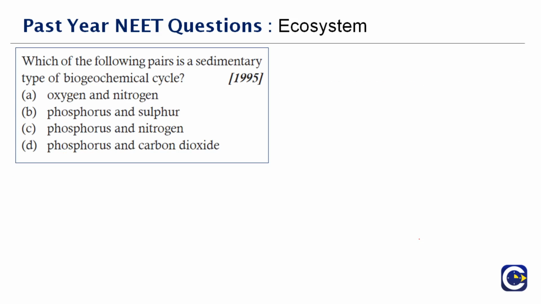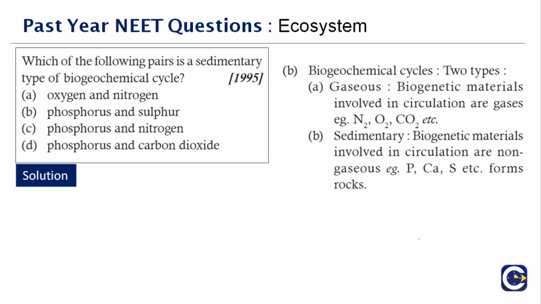Next question here. Which of the following pairs is a sedimentary type of biogeochemical cycle? Now I'm going to show something to your right side. Maybe you can see that and understand. I told you there is a difference between gaseous and sedimentary. Gaseous is involved more with the atmosphere, while sedimentary is more attached to the Earth's crust.